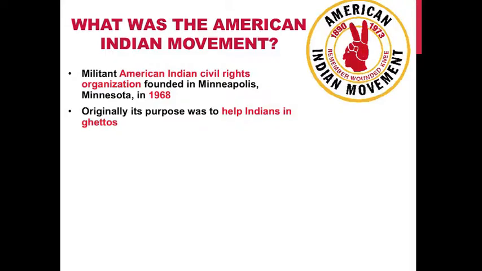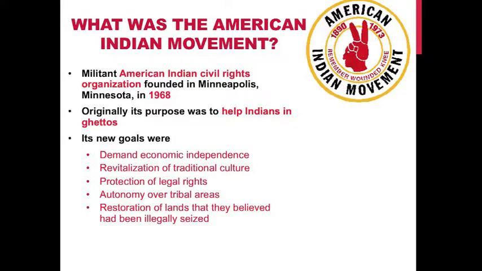Originally, its purpose was to help Indians in ghettos who had been displaced by government programs that had forced them from their reservations. But eventually, their new goals were to demand economic independence, revitalization of traditional culture, protection of legal rights, autonomy over tribal areas, and of course, the restoration of lands that they believed had been illegally seized by the U.S. government.